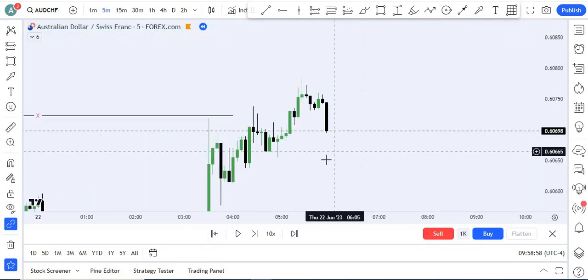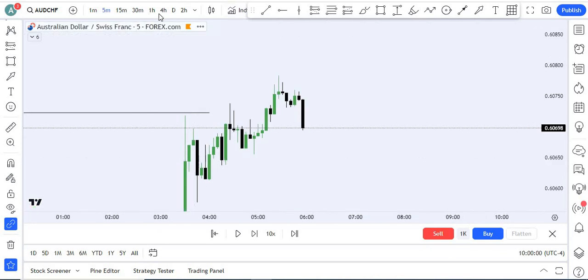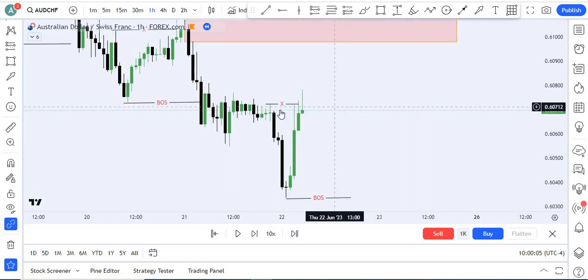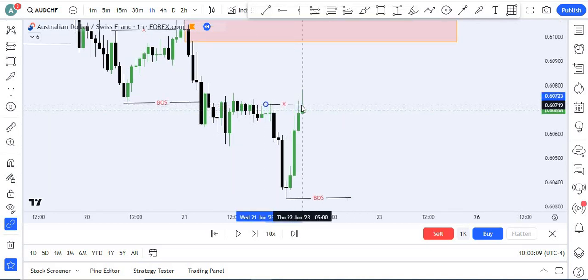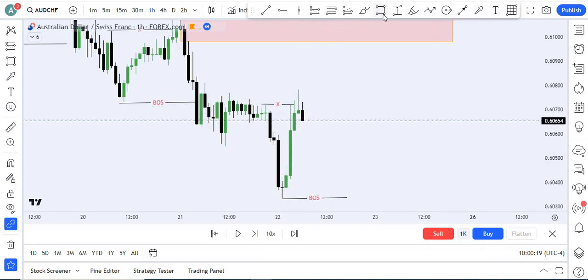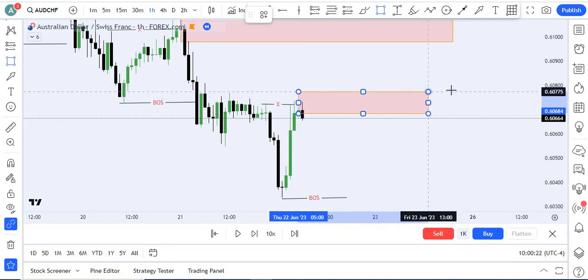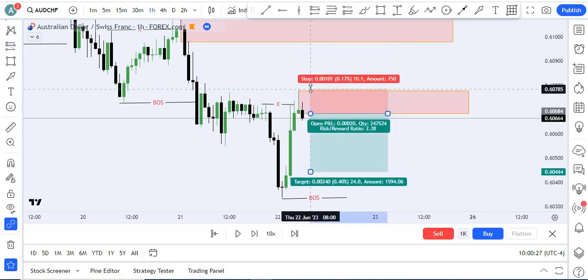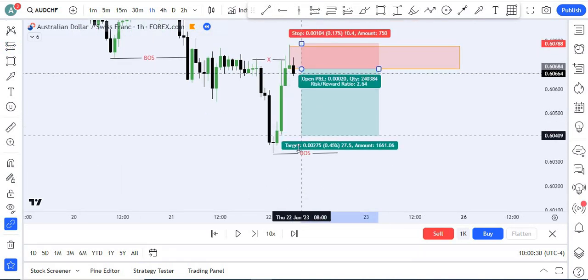Okay, so as per our plan, we have 2 scenarios. If any candle takes out the previous high low, this inducement, then we have to wait for the next candle to close below the downside of that candle. Like this. So we have 2 types of entries. First entry, we can take aggressively: put our sell limit on the third candle open, put your stop loss here and the target to the downside.